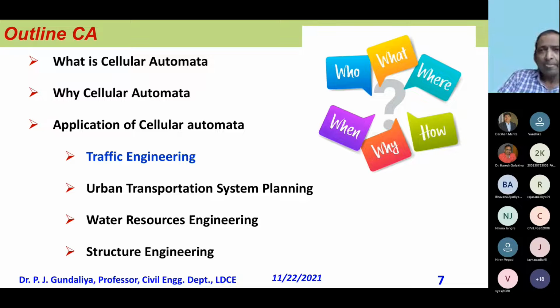So what is CA? I have given a slight introduction. Why cellular automata? Why not other techniques? As I said, there are many other techniques, so you have to say where your problem fits. Cellular automata is a soft computing technique which is very near to machine language. All these techniques like CA and GA are near to machine language. They work with 0, 1, 0, 1, 0, 1. They don't know your variables; they only know the string.